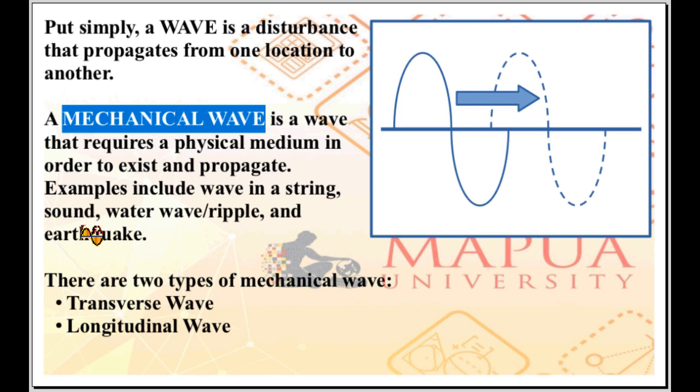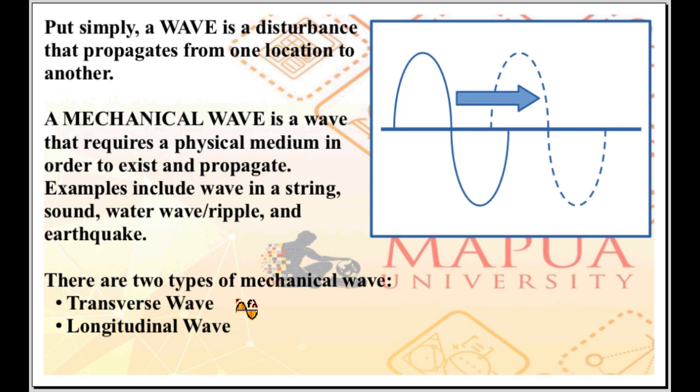Sound is also an example of a mechanical wave. Sound is basically a pressure wave. Without a physical medium, you cannot have pressure. You cannot have sound. Water ripple or water wave and earthquake, these are examples of mechanical wave. There are two types of mechanical wave to speak of. You have transverse wave and longitudinal wave.